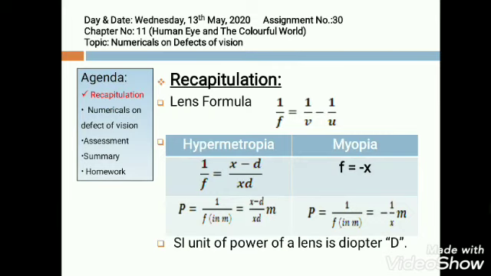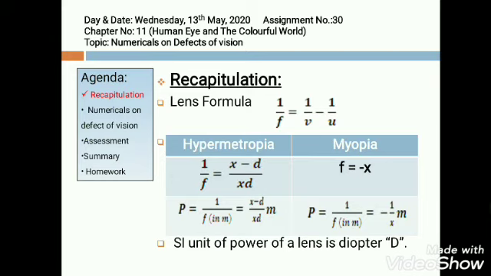Now, what is the lens formula? We all have studied in class 10th. 1 by f is equal to 1 by v minus 1 by u. What is f here? Focal length. v, distance of image, and object is always placed on the left hand side. u, distance of object.